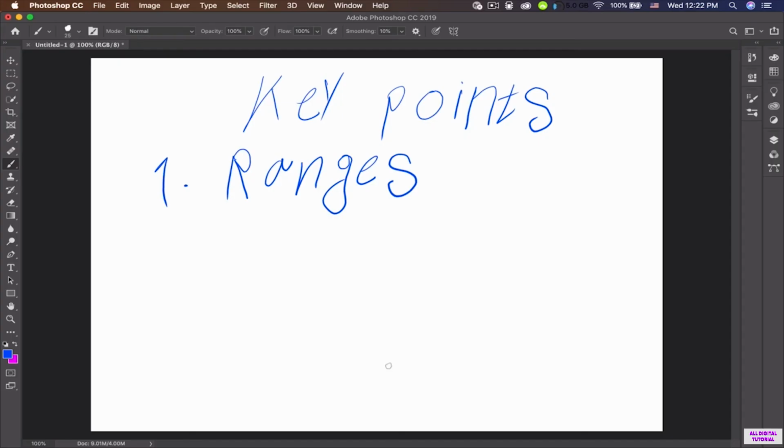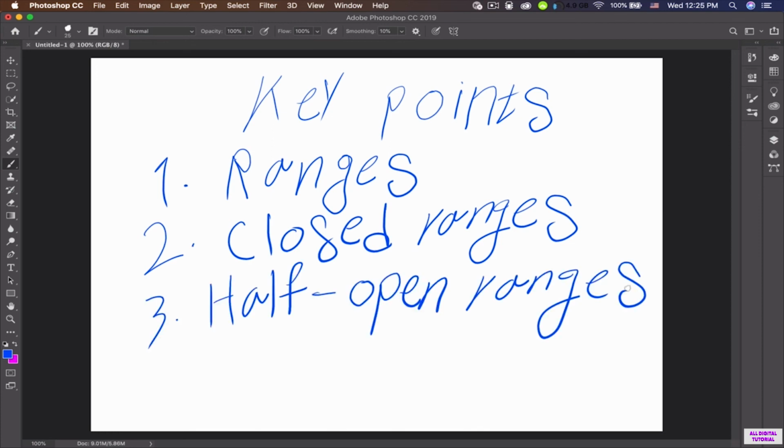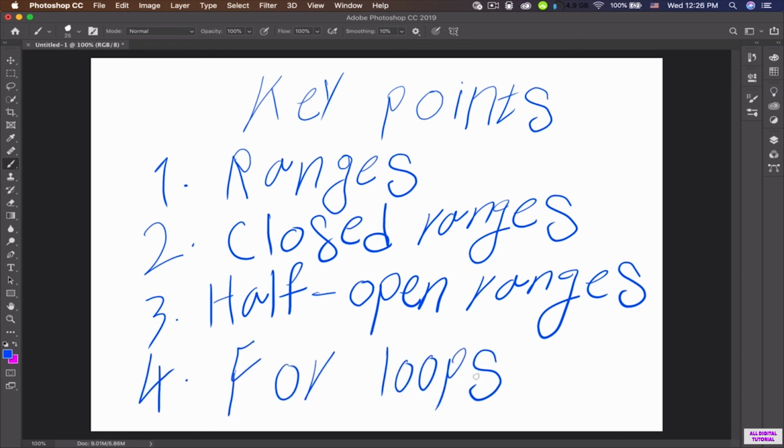So first of all, we use ranges in order to create a sequence of numbers. The closed ranges include both the start and end values that we specify in our program. A half-open range includes the start value up to but not including the end value. We use for loops in order to iterate over a range of numbers or values.